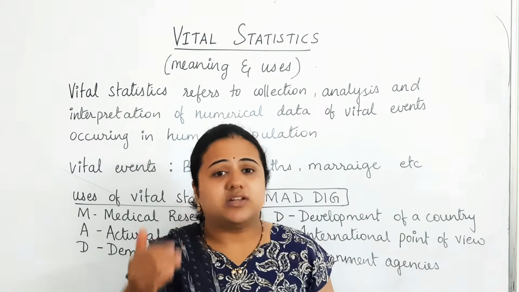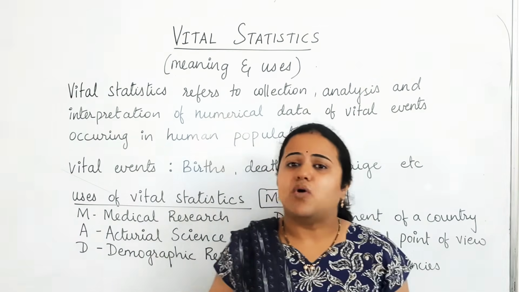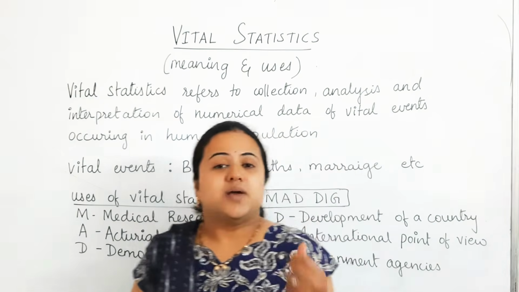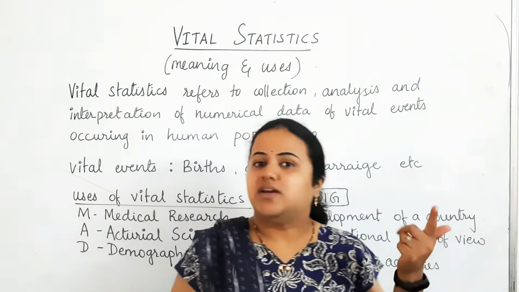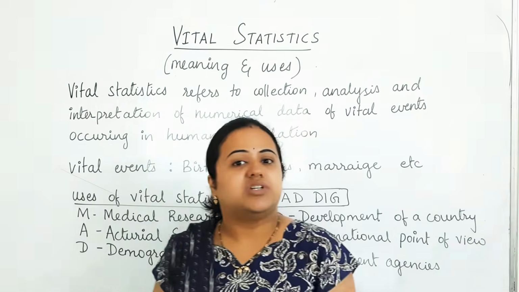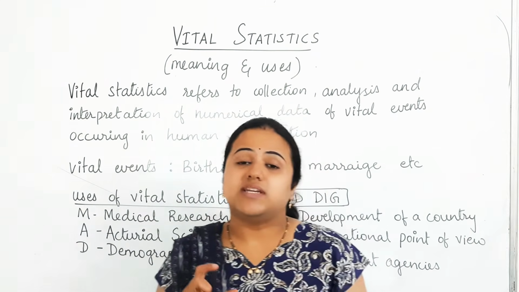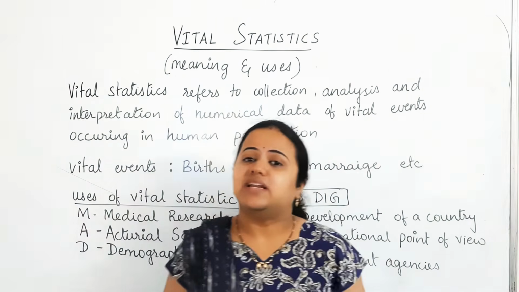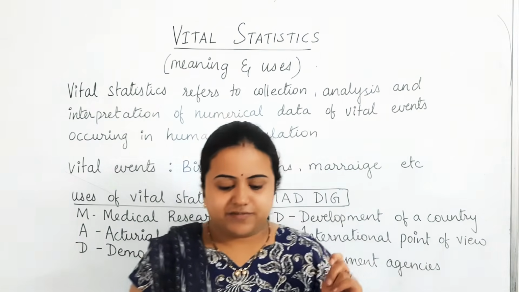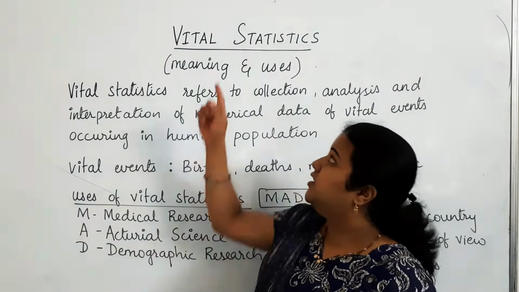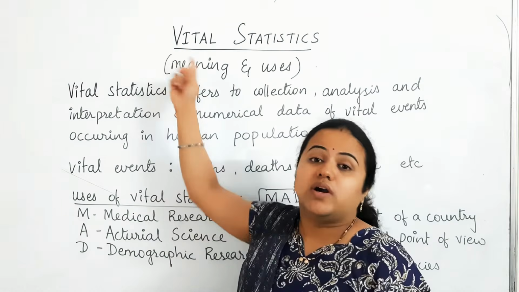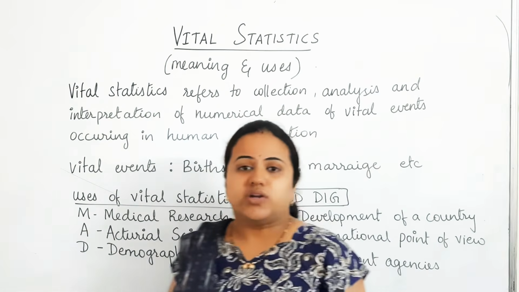And in the human being's life, there are many important events like birth, death, marriage, adoption, education, sickness. All these are called the important events or the vital events of human life. So same way here, the word vital means important.